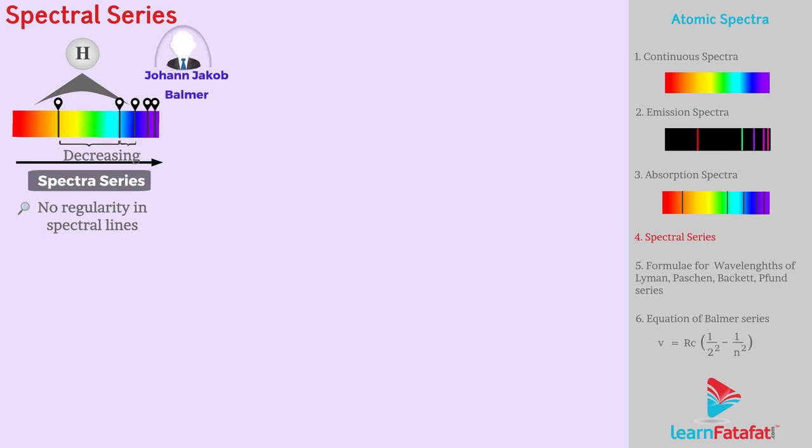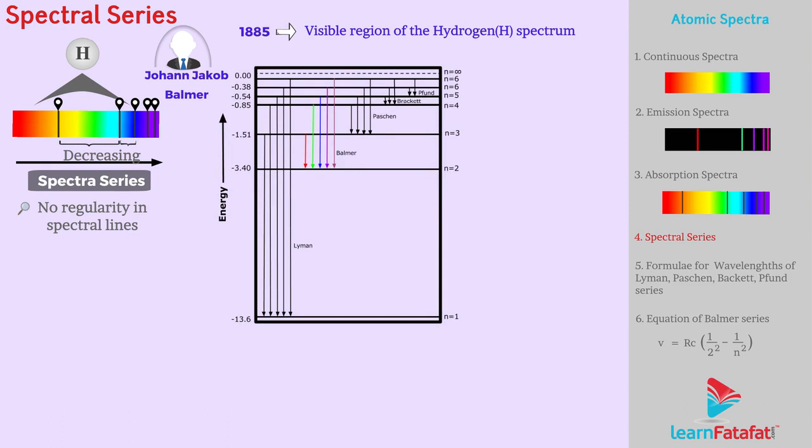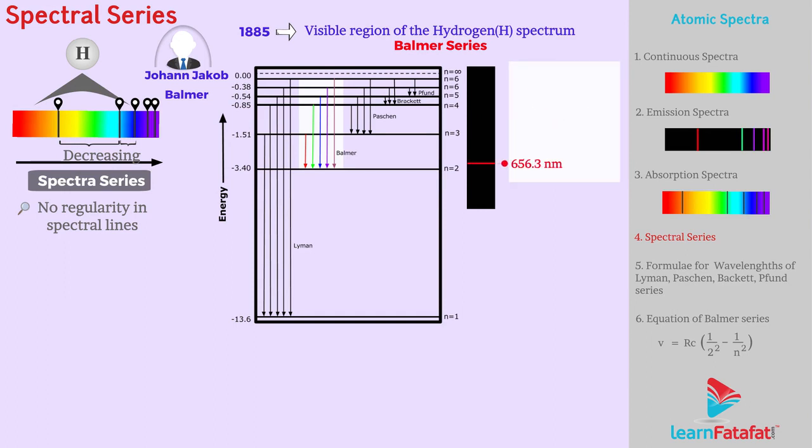Johann Jacob Balmer observed the first such series in 1885 in the visible region of the hydrogen spectrum. This series is called Balmer series. The line with the longest wavelength, 656.3 nanometer, in the red is called H-alpha. The next line with wavelength 486.1 nanometer in the blue-green is called H-beta. The third line, 434.1 nanometer, in the violet is called H-gamma, and so on up to H-infinity.